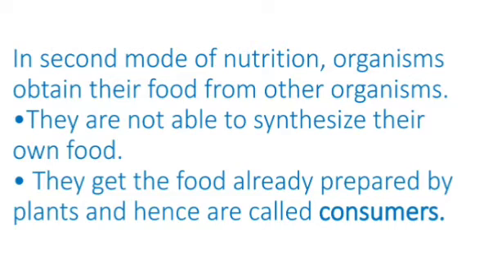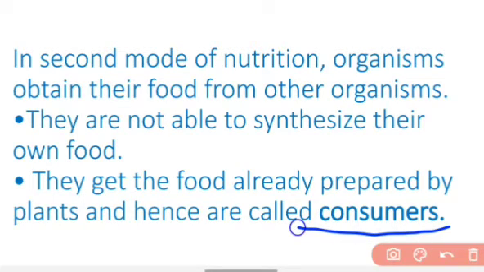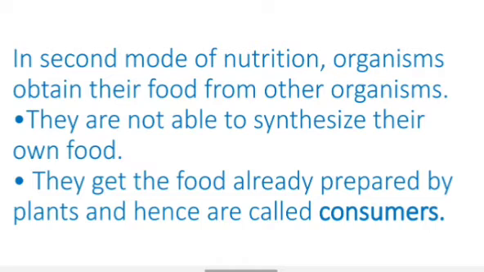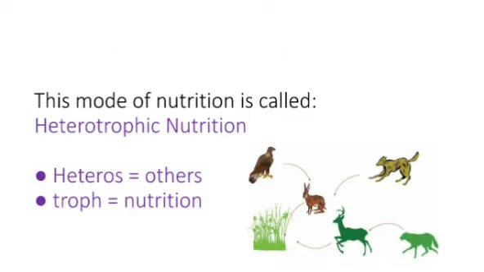They get the food already prepared by the plants, and hence they are called consumers, because they consume the food which is already prepared by the green plants. That's why they are called consumers. They do not make their food, they consume the food already prepared by the autotrophic organisms. This mode of nutrition is called heterotrophic nutrition, the mode of nutrition in which the organisms are dependent on others